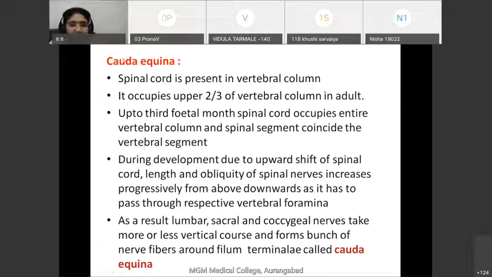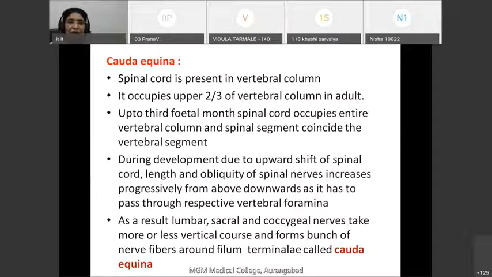Now coming to the cauda equina. Now what is this cauda equina? Now, as you know that in adults, the spinal cord occupies only the upper third of the vertebral column. In the intrauterine life, the spinal cord occupies the entire length of vertebral column.